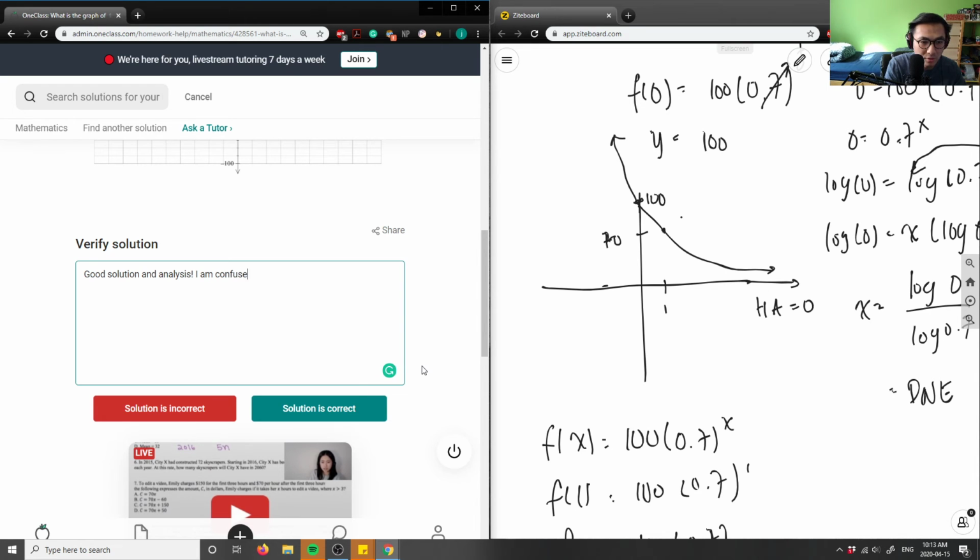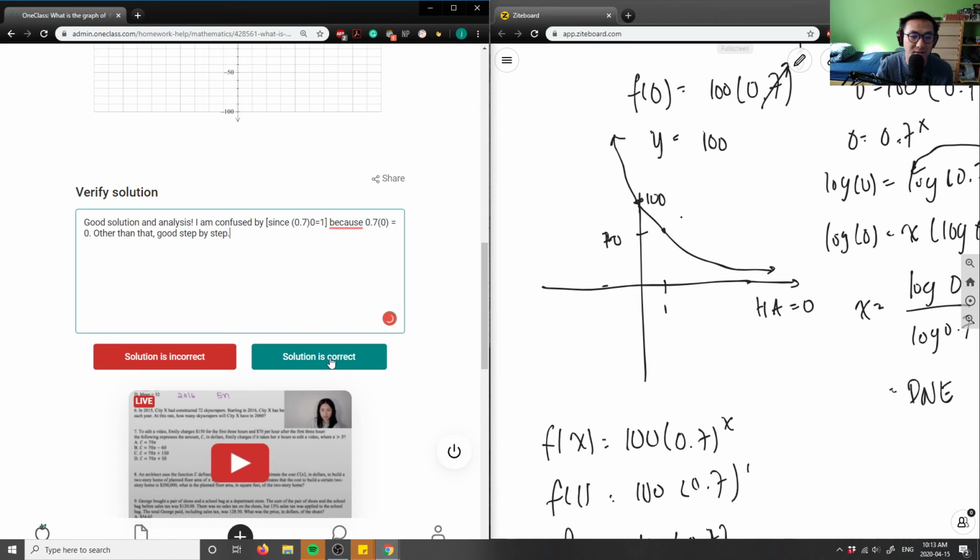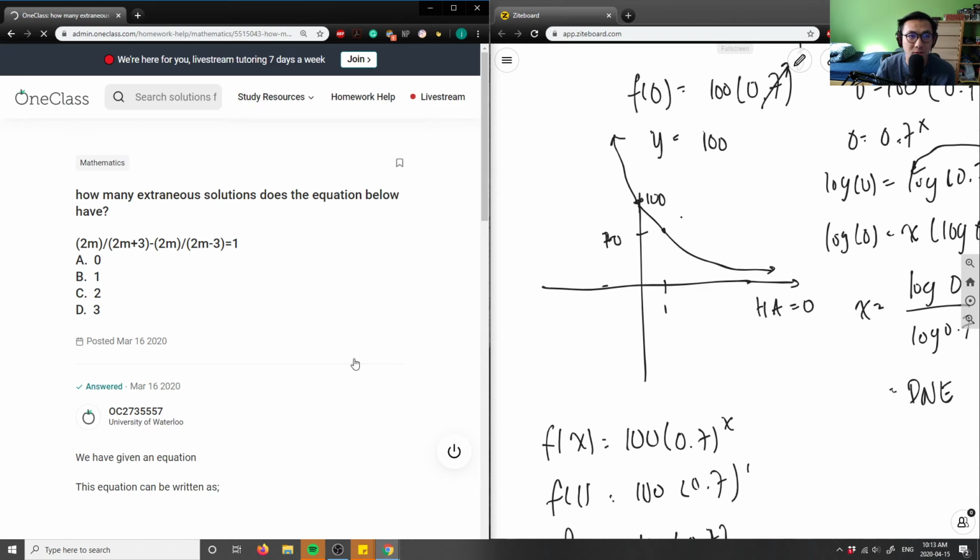I am confused by the same statement, because 0.7 times 0 equals 0. Other than that, good step by step. So it was just the exact same question. I picked both of them just to get these solutions out of the way.